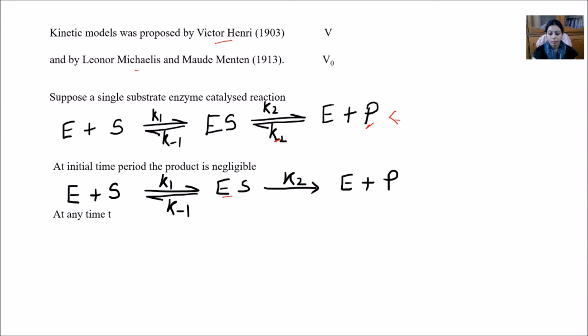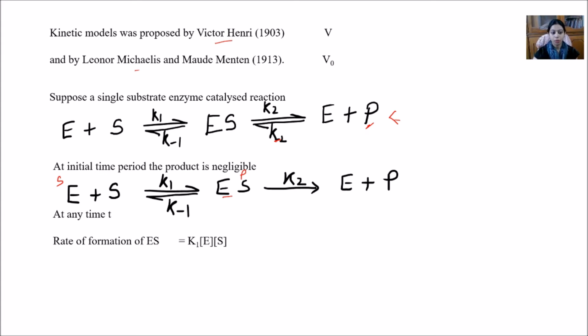Consider it at any time t. What will be the reaction at any time t? The rate of formation of ES will be what? K1 into E into S. As we all know, the rate of formation of any product will be equal to the reaction constant multiplied by the substrate. So when we are talking about the formation of the ES, this whole reaction is the substrate, and the product is ES. That's why the rate of formation of ES will be the reaction constant K1, as it is going in the forward direction, multiplied by the substrate.